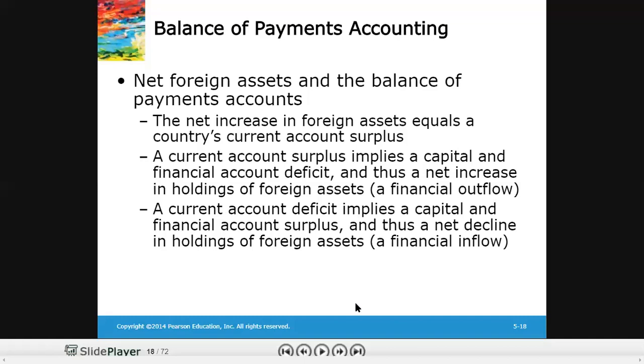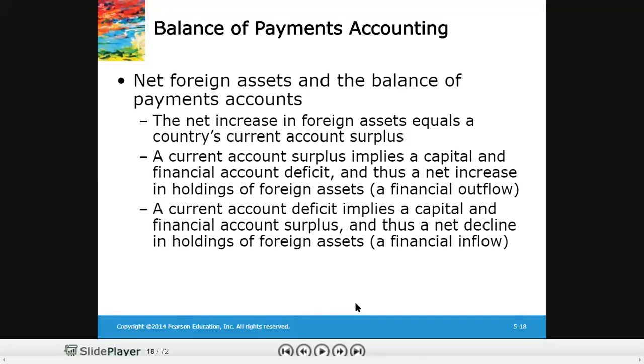So what does this mean? This means that if a country is having a larger stock of foreign assets, that is only possible when a country has a current account surplus. A current account surplus means the country has exported more than what it has imported, which allowed the country to buy new foreign assets in other economies. Similarly, a current account surplus implies a capital and financial account deficit.